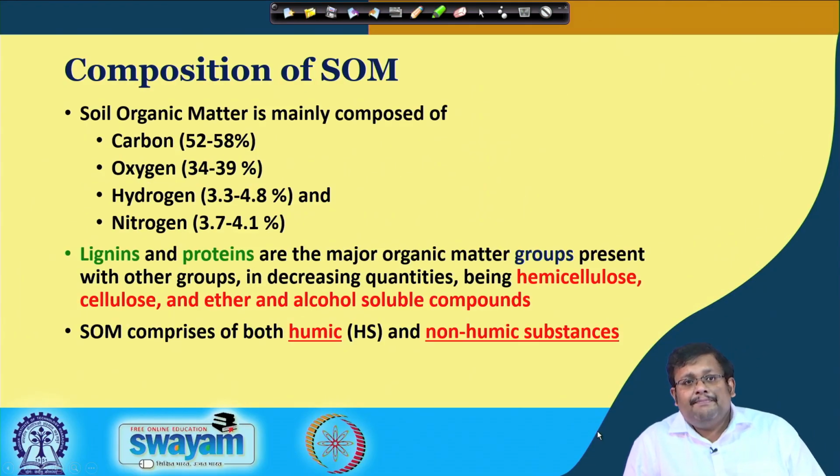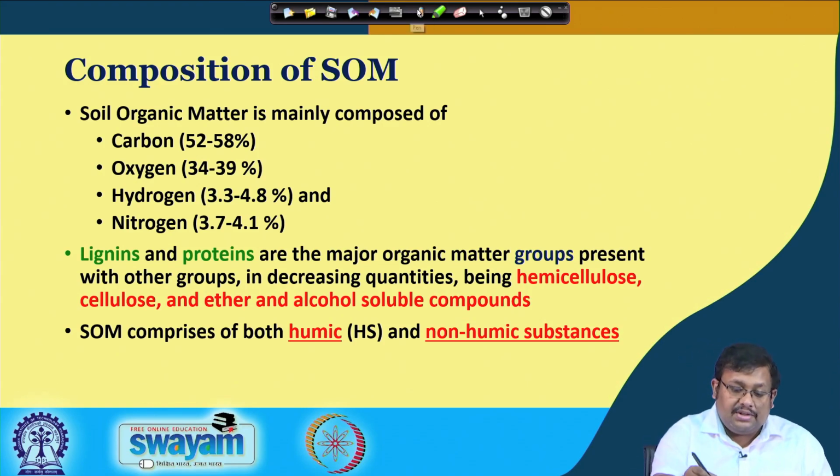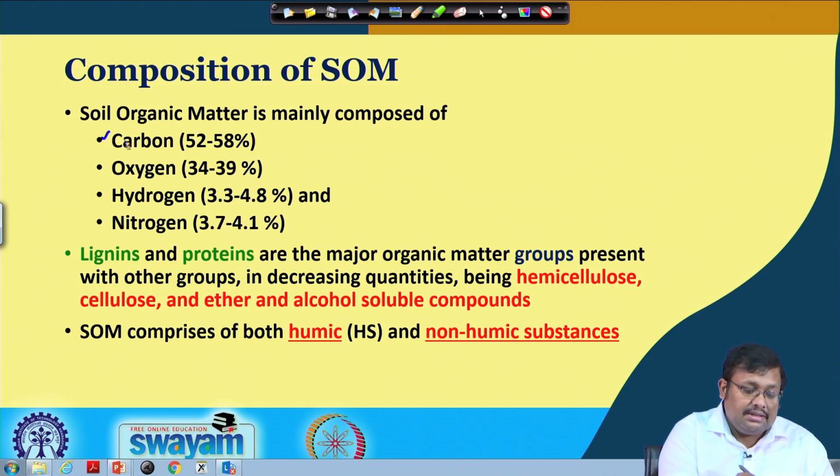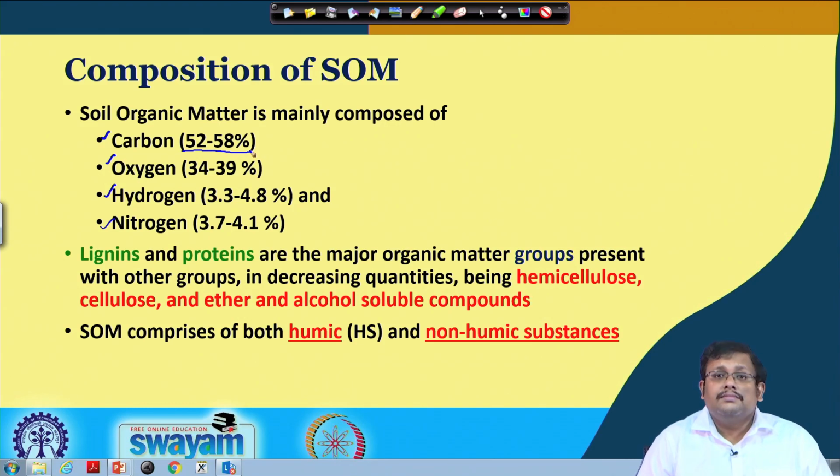So, let us see what is the composition of soil organic matter. Well, soil organic matter is mainly composed of 4 major elements. As you can see here, carbon, then oxygen, then hydrogen and nitrogen. Now, 52 to 58% of organic matter is composed of carbon.